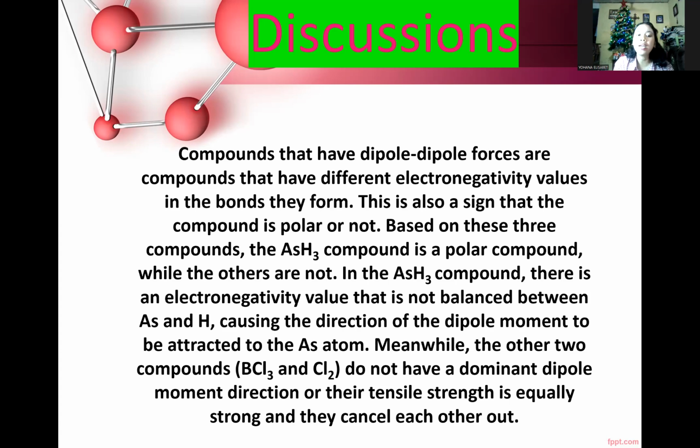Based on these three compounds, the AsH3 compound is a polar compound, while the others are not. Why? Because in the AsH3 compound, there is an unbalanced electronegativity value between As and H. It causes the direction of the dipole moment to be attracted to the As atom. Meanwhile, the other two compounds, BCl3 and Cl2, do not have a dominant dipole moment direction, or their pulling strengths are equally strong and they cancel each other out.